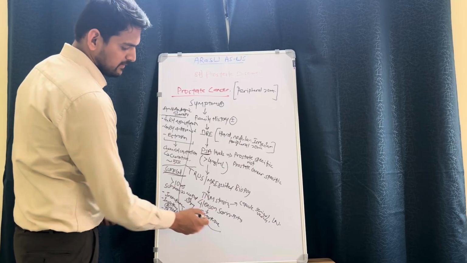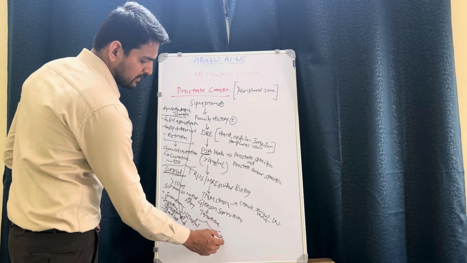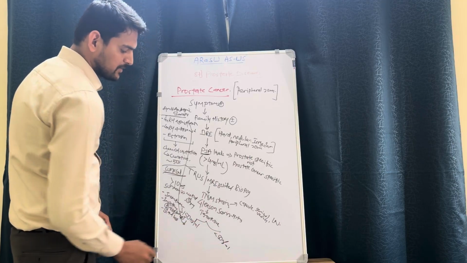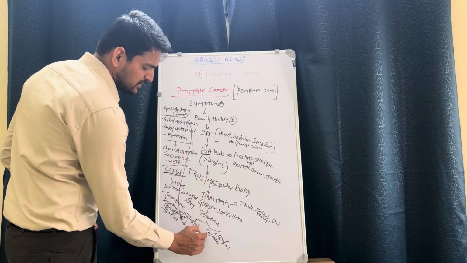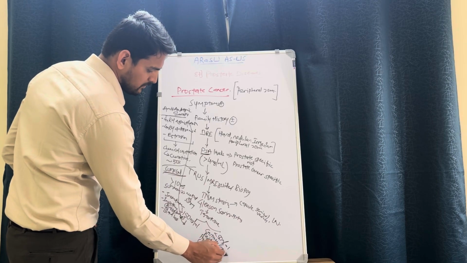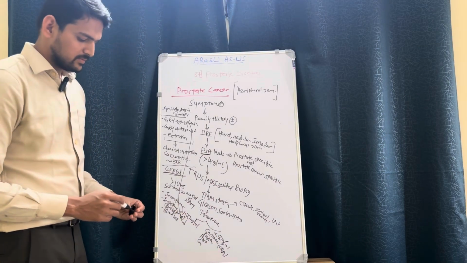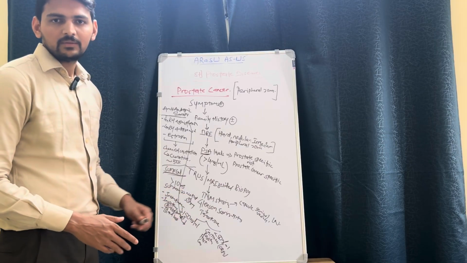Now coming to the second type of prostatic cancer, where testosterone level is less than 50 nanogram per ml. These are called castration resistant prostate cancer, CRPC. Here, these lesions are very aggressive and highly lethal for men.